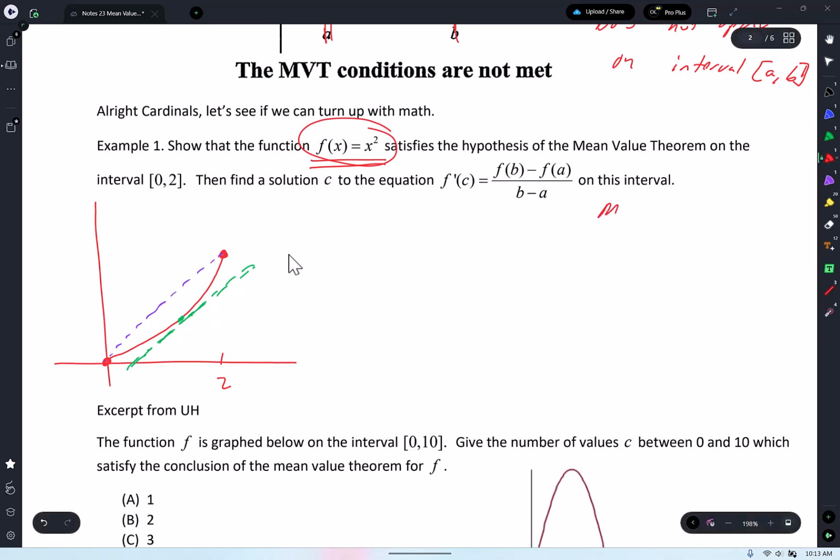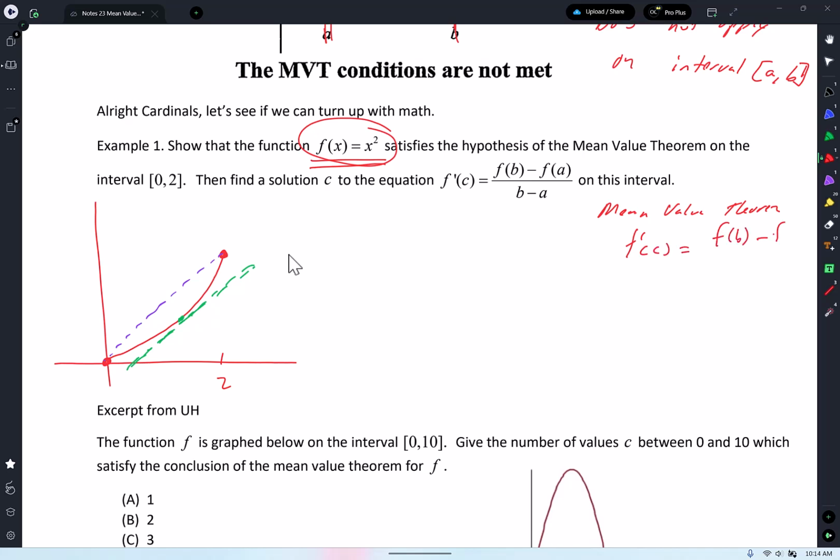So mean value theorem. So here it is. And don't become a robot. It's very easy for you to be a robot. That's my rule for mean value theorem. I'm just going to find the average rate of change, guys. So how do I do that? Well, this is 0. This is x equals 2. So I'm going to go f of 2 minus f of 0 over 2 minus 0, and see what that average rate of change is. I'll go here to the side.